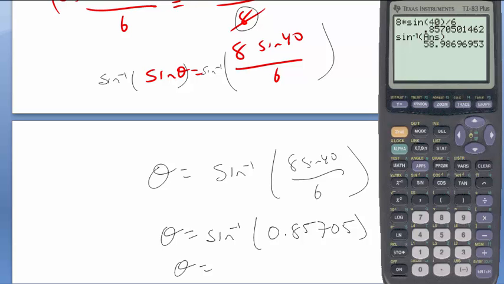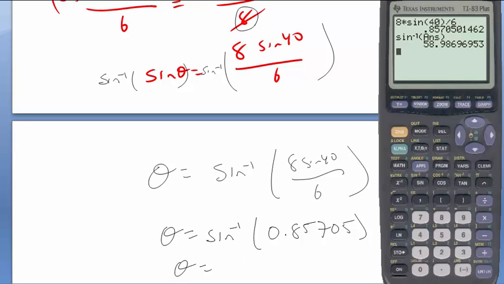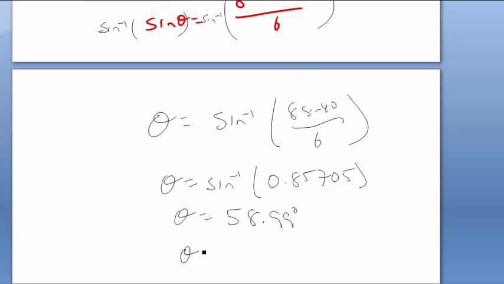And so we get theta equals 58.98, so 59.0 if we wanted to round to 1 decimal place, or if you want to go to 2 decimal places, 58.99. Okay, so 58.99 degrees, alright? Seems a bit crazy, so I'm going to go ahead and say theta equals 59 degrees.